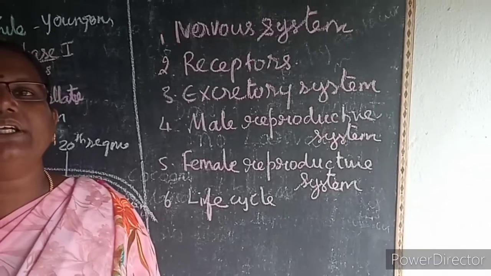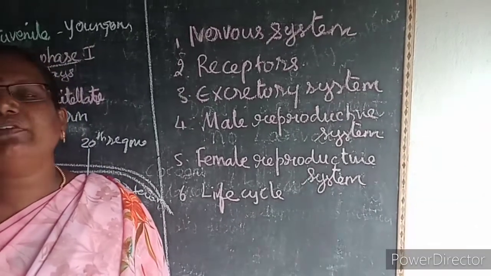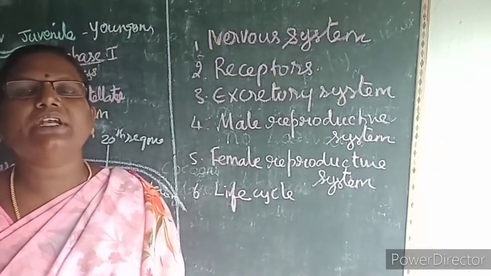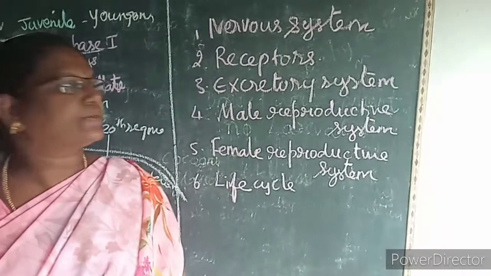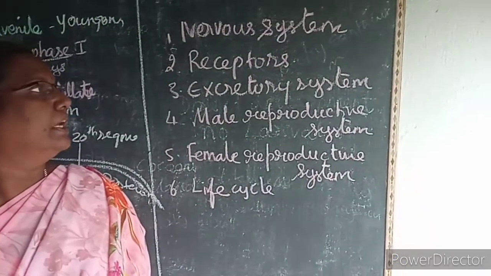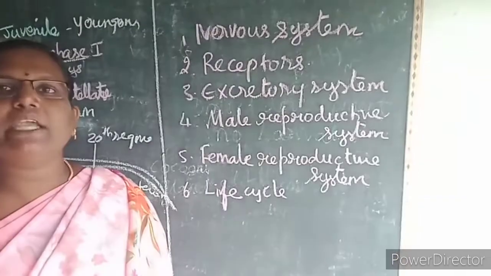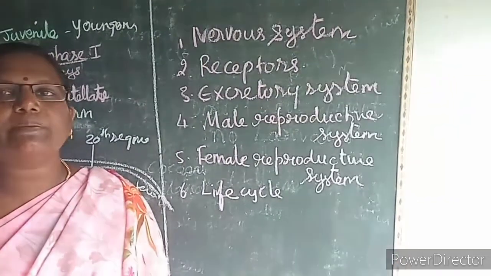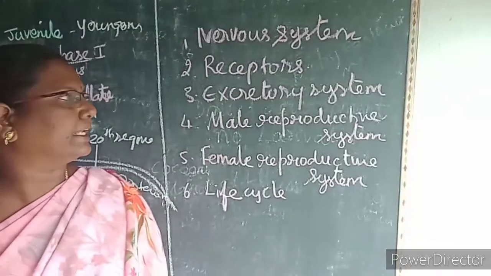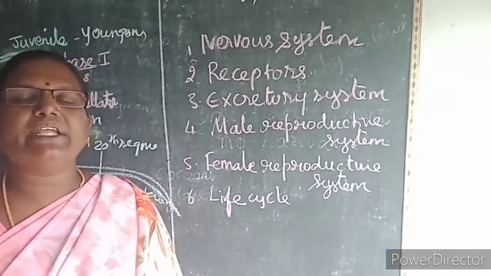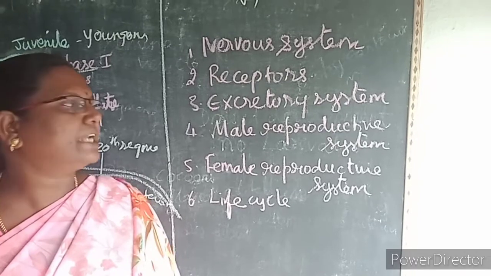So in this class we learnt about the nervous system of the earthworm: suprapharyngeal ganglion, subpharyngeal ganglion, circumpharyngeal connectives, double ventral nerve cord, then receptors: photoreceptors, tactile receptors, chemoreceptors, thermoreceptors, olfactory and gustatory. Then the excretory system, types of nephridia: meganephridia, micronephridia and pharyngeal nephridium.